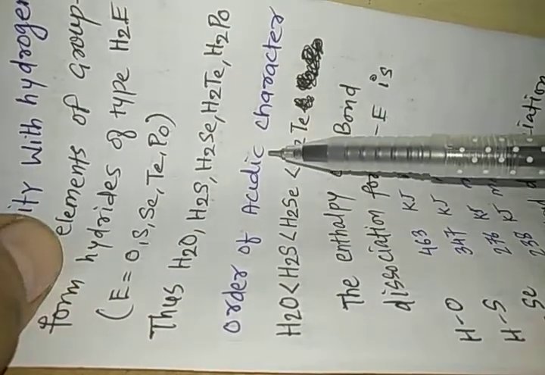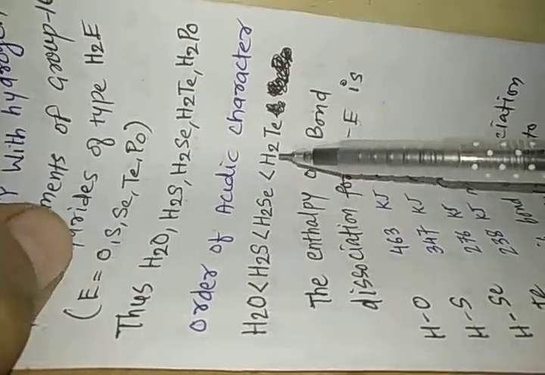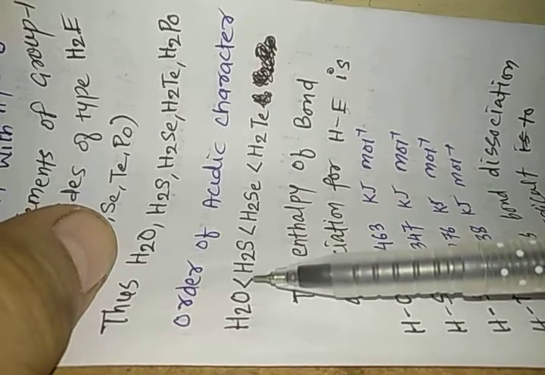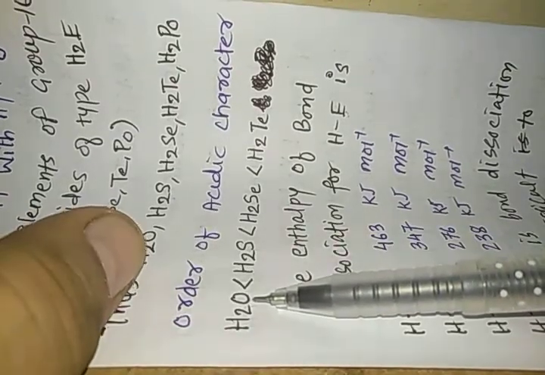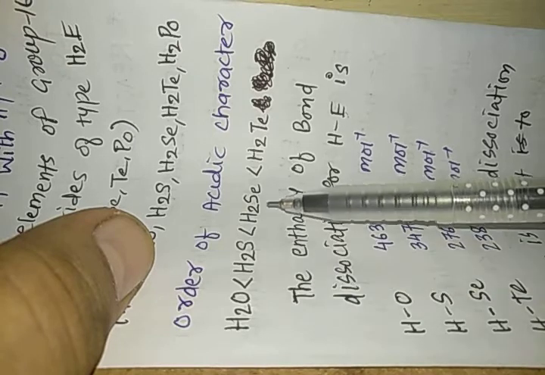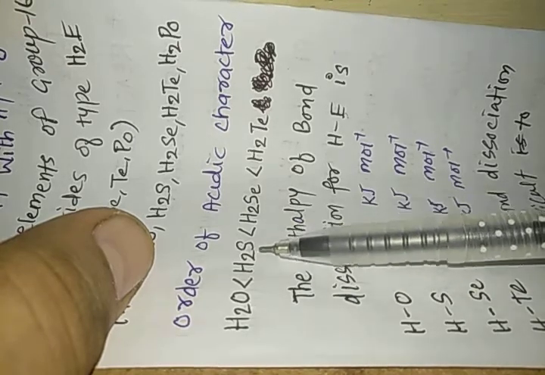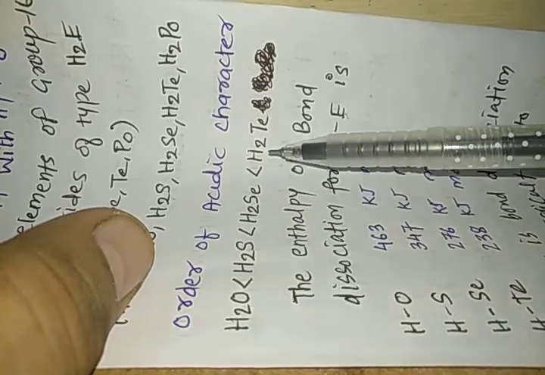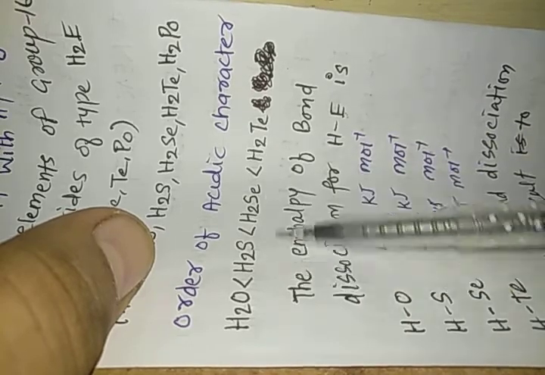The order of acidic character is: H2O is the least acidic, H2S is more acidic than H2O, H2Se is more acidic than H2S and H2O, and H2Te is the most acidic among all these four.